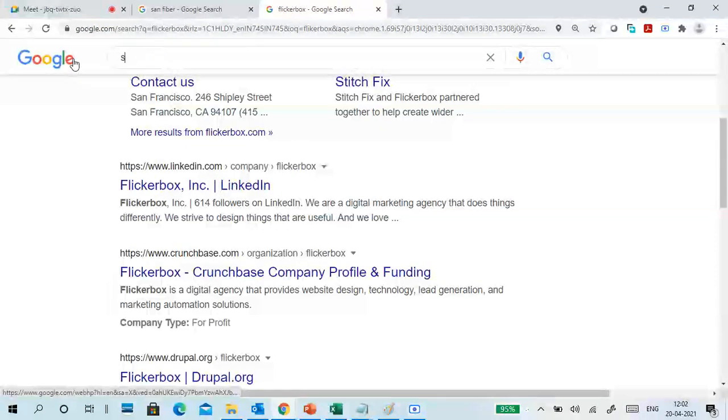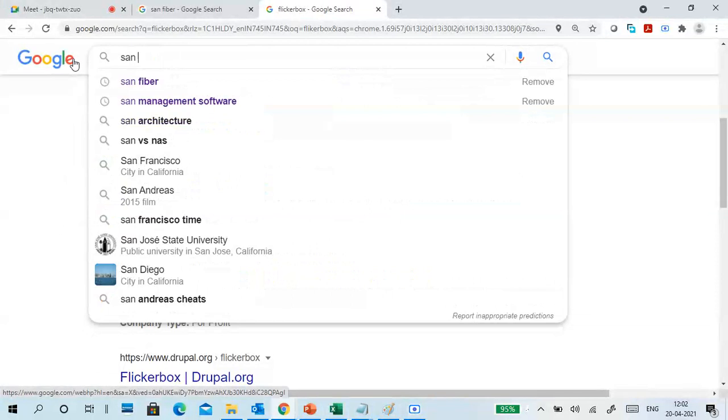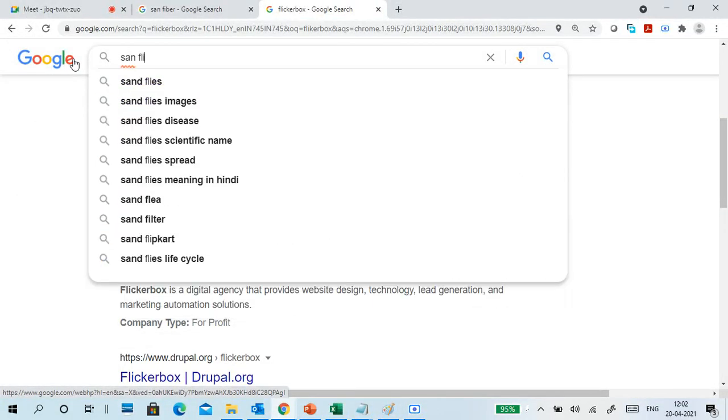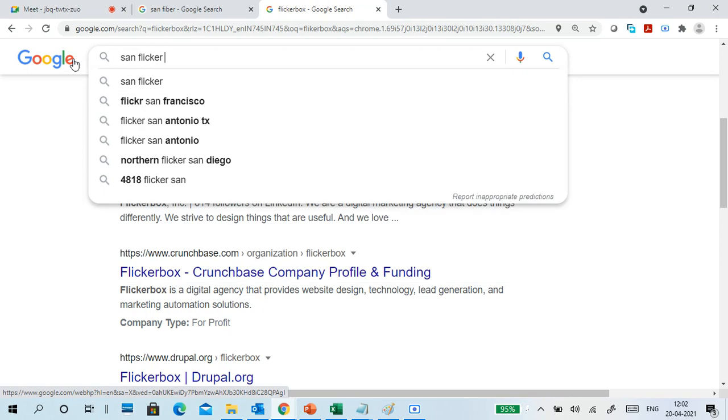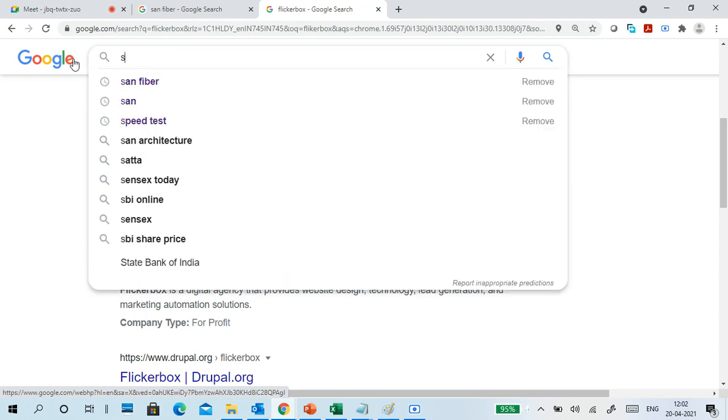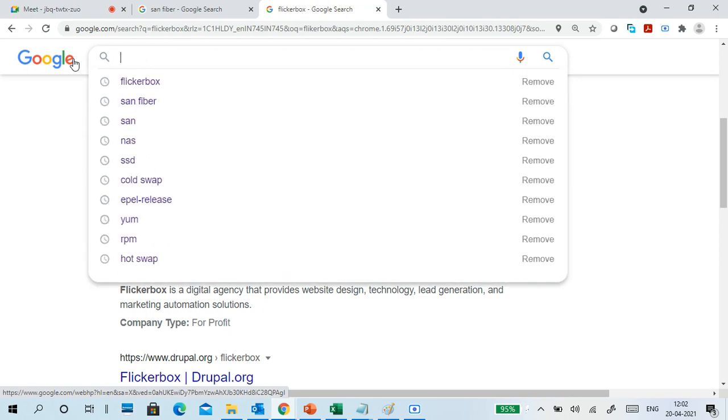No, not this one. So I forget again. Server NAS. This is the name. So, SAN is the most common English name, so that's why I am unable to recall his name. It is there.